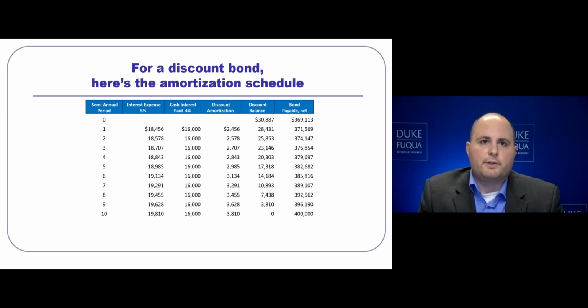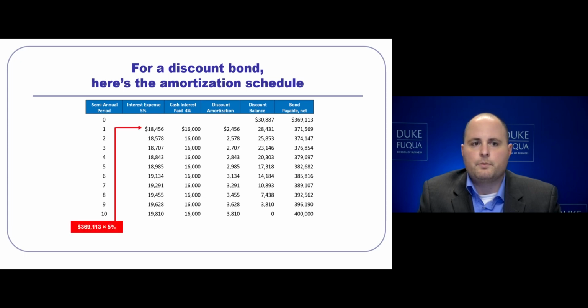The market rate of interest that's being used to calculate interest expense, you'll notice, is 5% because we are in a semi-annual bond. 10% divided by 2 is our 5%. Similarly, our cash interest paid will be based off a rate of 4% because we will take our coupon rate of 8% and similarly divide it by 2.